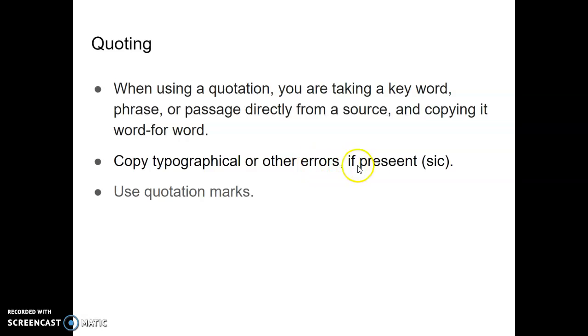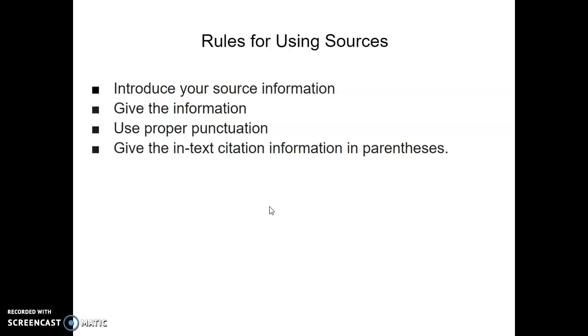If there are mistakes, for example, I deliberately misspelled this word present, that's a mistake, you still copy the word exactly as it is. Then after the word, in parentheses, you put the Latin word sic, S-I-C, which indicates to other people that that was a mistake of the source and not of you. And of course, you'll use quotation marks.